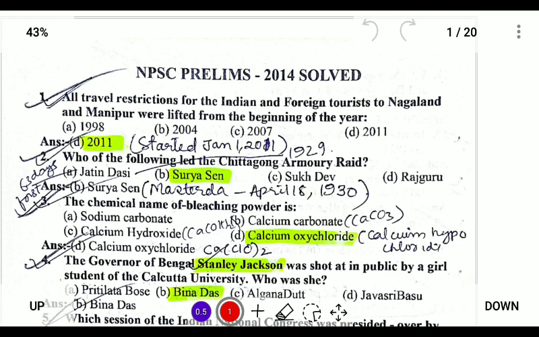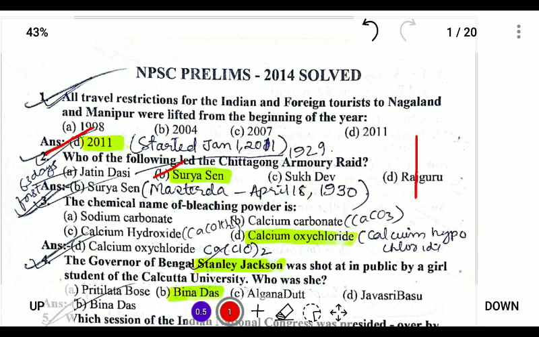In NPSC, the first question: all travel restrictions for Indian and foreign tourists to Nagaland and Manipur were lifted from the year 2011. It started on January 1, 2011. Next, who among the following led the Chittagong Armoury Raid? We already know it was led by Surya Sen on April 18, 1930. Surya Sen was also known as Master Da. So Surya Sen is the answer.